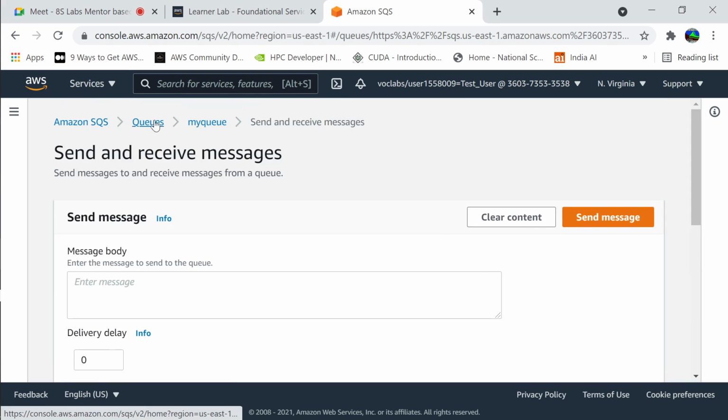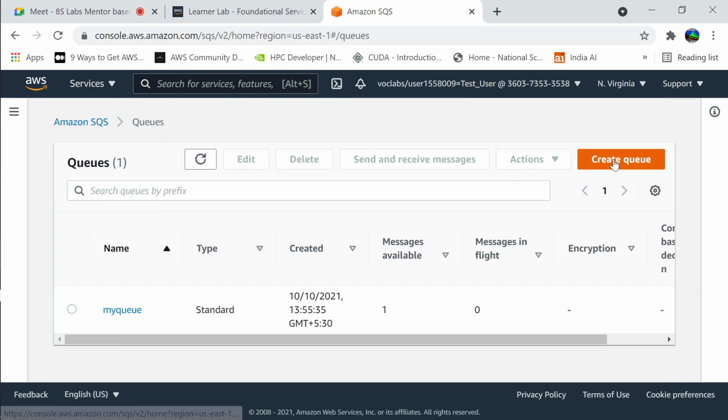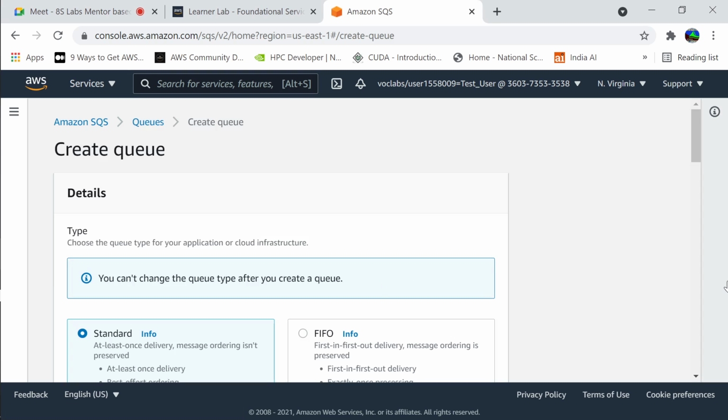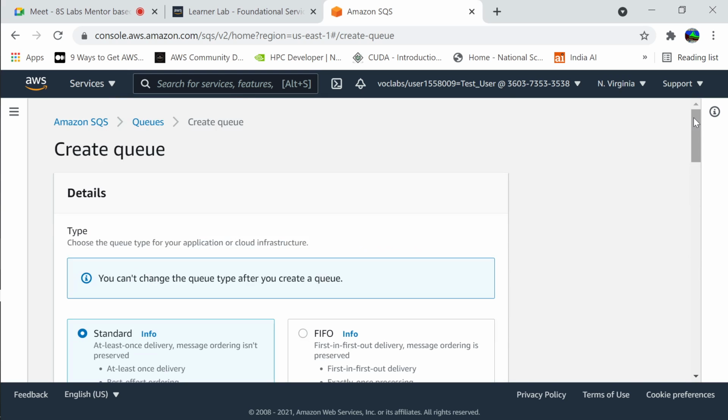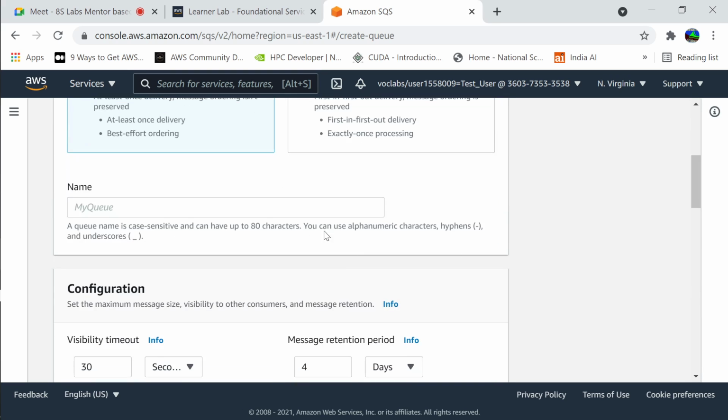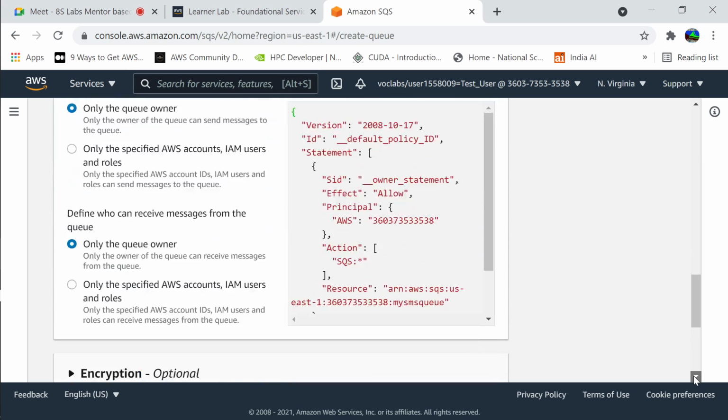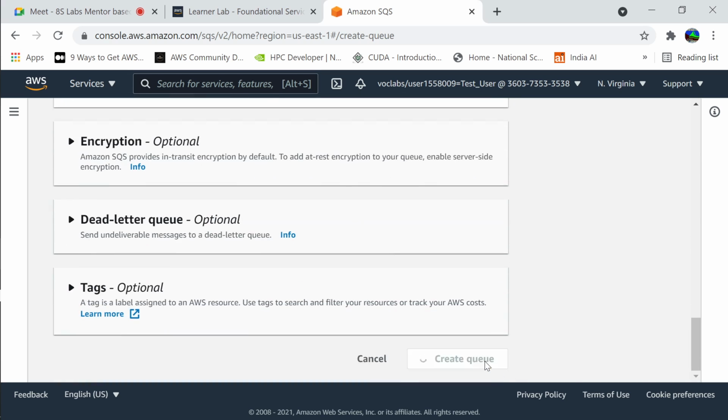Yes, sir. Okay, so let's create another queue. The first one was processing payments, right? So let's say my second queue is going to send SMS. So I'll say my SMS queue. And then I keep the settings the same and I say create queue.